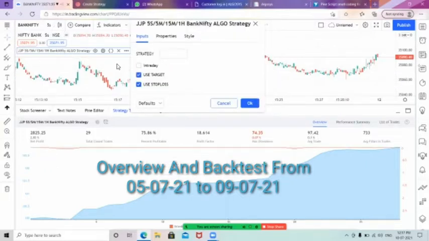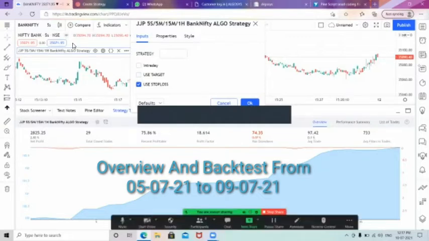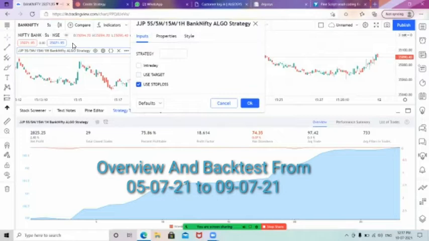This is the ratio you will be getting, 2,673 points. If you are not using the target, you will be getting 2,825 points for the past 5 days. And if you are not using the stop loss also, there is no risk. I will be telling you about that.